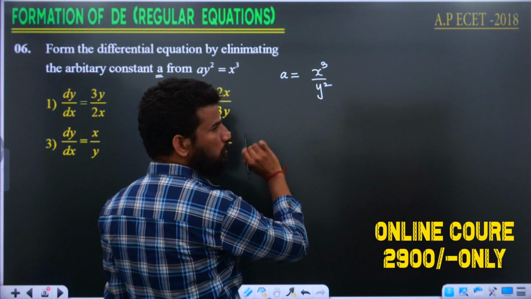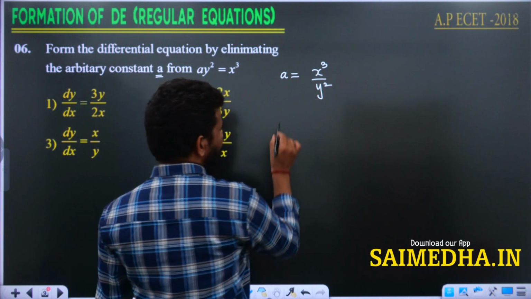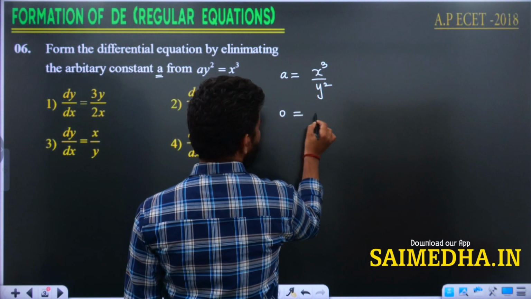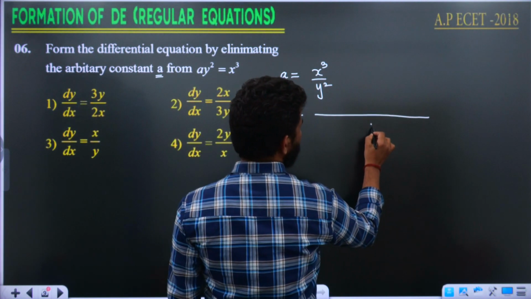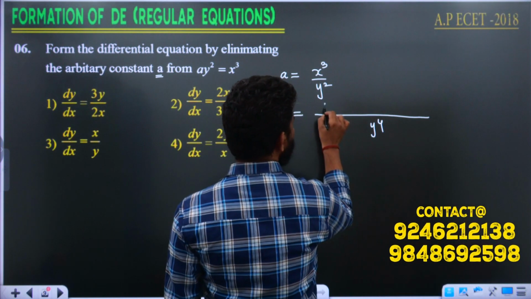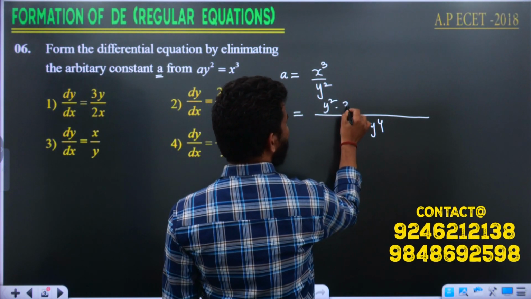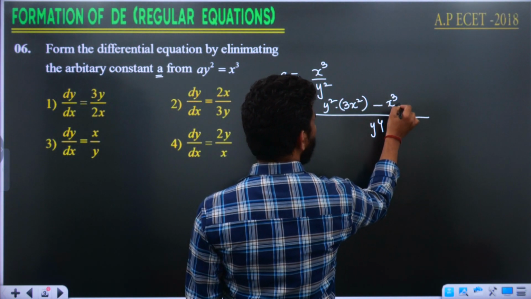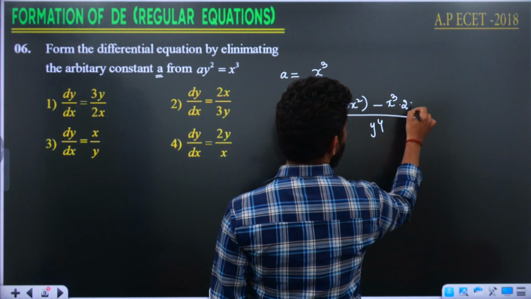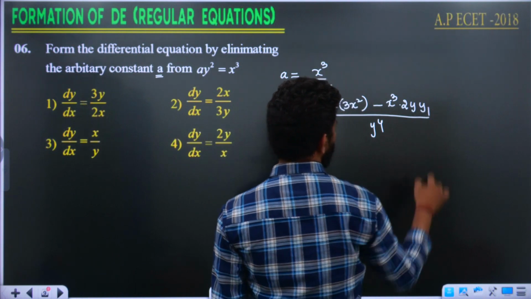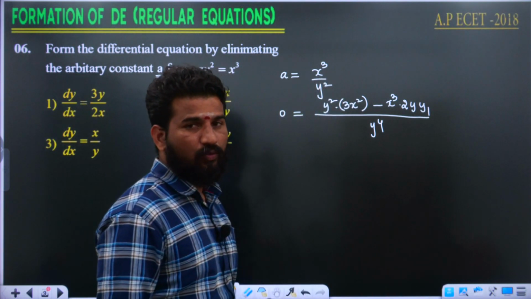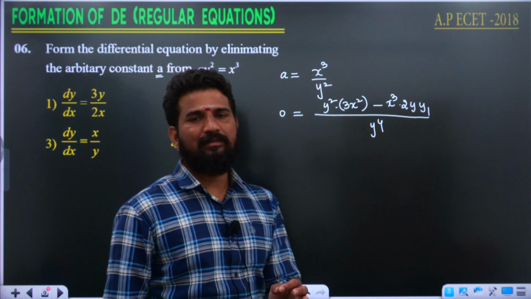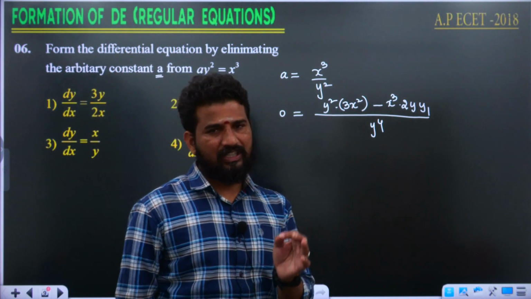If I differentiate both sides with respect to x, I am going to get like this: constant derivative is 0, by the u by v formula, y square will become y power 4, y square will be written here, x cube derivative is 3x square minus x cube into y square derivative is 2y into y1. What do you mean by y1? y1 is nothing but the first derivative of y with respect to x.